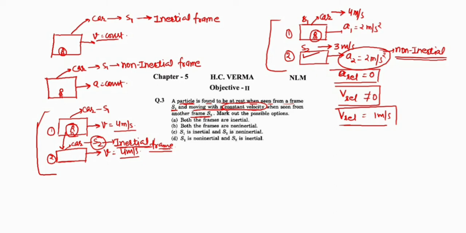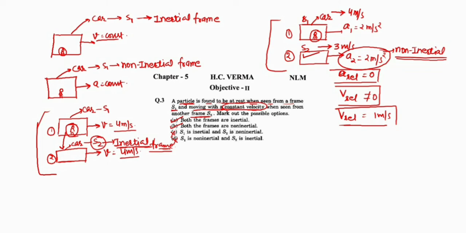Mark out the possible options. So what are the possible options? Both the frames are inertial. Yes, it is possible. And both the frames are non-inertial. This is also possible. S1 is inertial and S2 is non-inertial. It is possible, but it is not compulsory. S1 is non-inertial and S2 is inertial. It's not compulsory. So what are the right options? A and B are the right options.